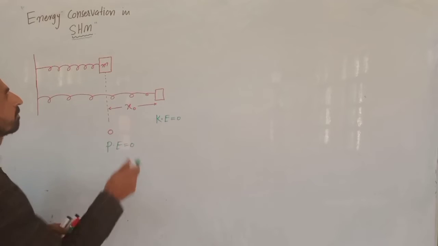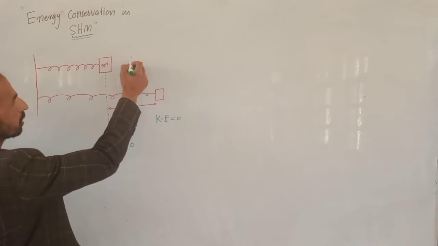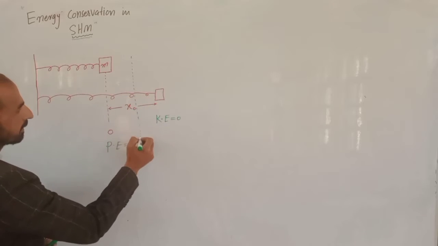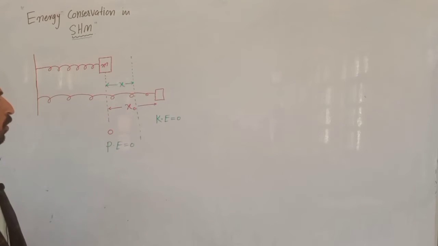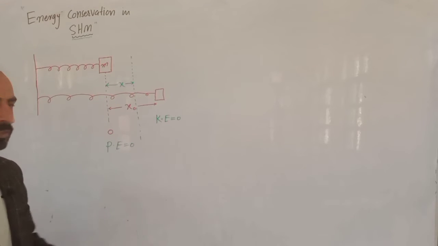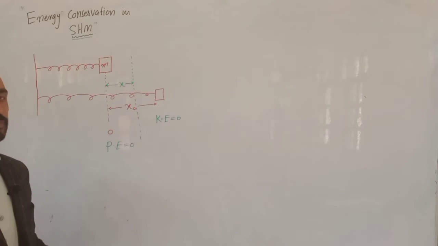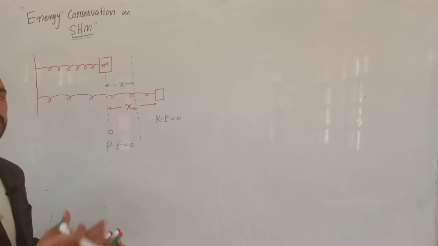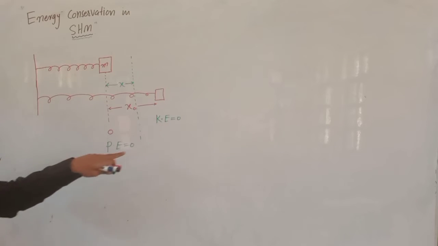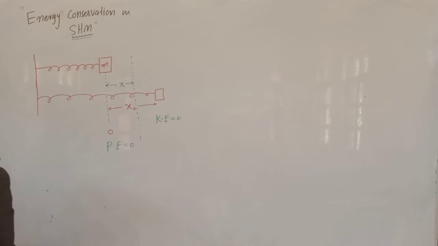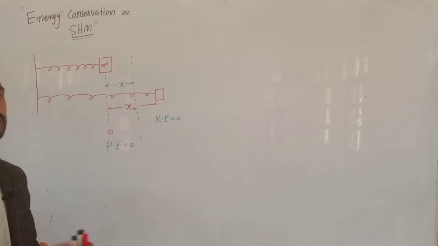Further students, we take another point, that is between the mean and extreme position, somewhere between mean and extreme position, let's say at a distance x. So we will find the values of kinetic energy and potential energy at a distance x from the mean position, and we will see whether the sum at this distance is equal to the sum of energies at the mean and extreme position or not. So now students, we have 3 points: extreme position, mean position, and a point between mean and extreme position, and we have to prove that at these 3 points the sum of kinetic energy and potential energy remains the same, that is, total energy remains the same at these 3 points.